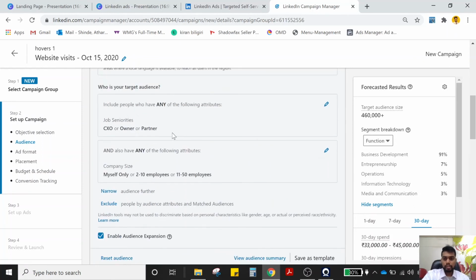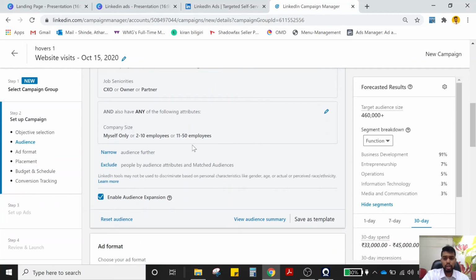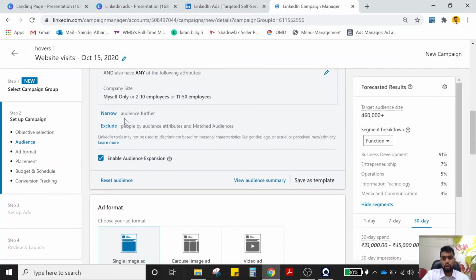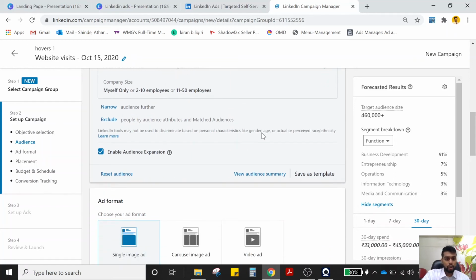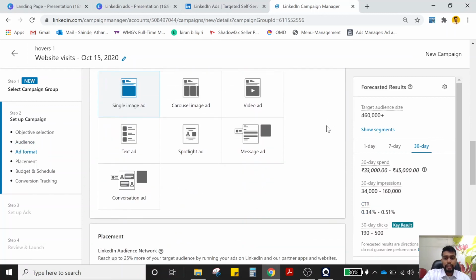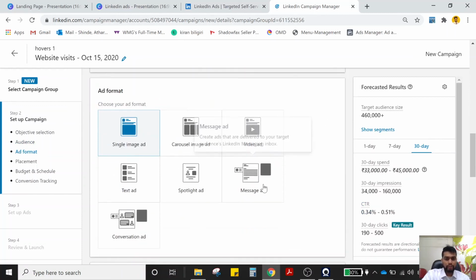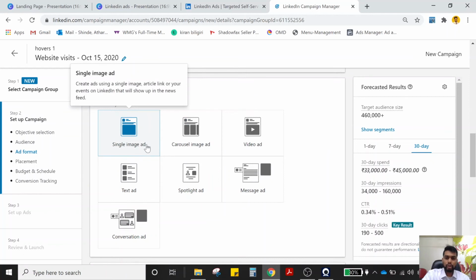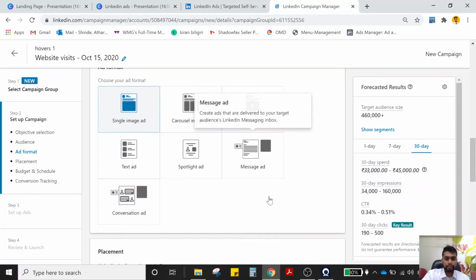Then there are a lot of options where you can put in attributes such as job seniority: is it a partner, an owner, a CXO? You can put how many employees the company has, and you can narrow or broaden your audience accordingly. Then you have to select the ad format, which I have told you about. But right now, what we are going to do is run a single image ad.